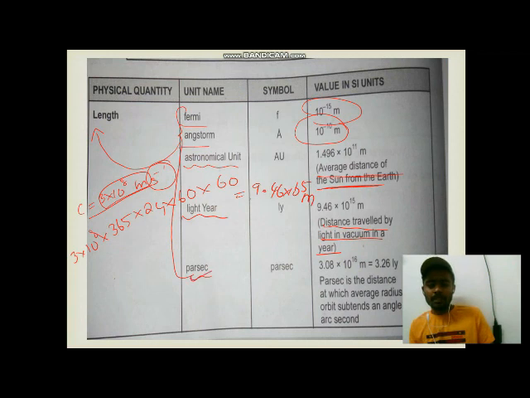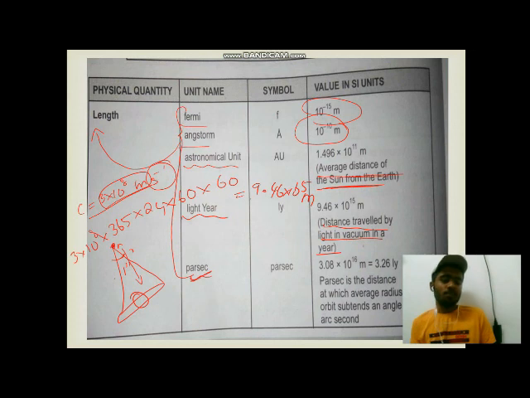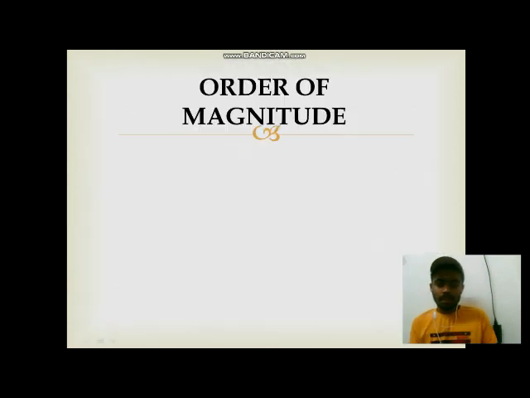Okay, parsec is nothing but, suppose this is the earth, and its orbit is this. The distance you must travel to subtend an angle of 1 second to see the diametrically opposite positions of Earth's orbit is the parsec. So remember, the parsec is also a unit of length. Okay, now let us move on to the next thing.